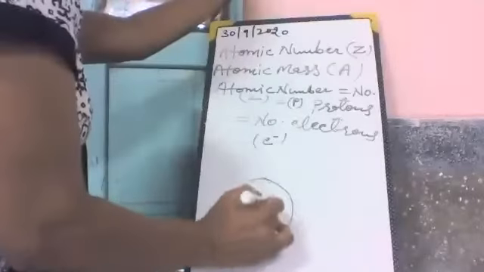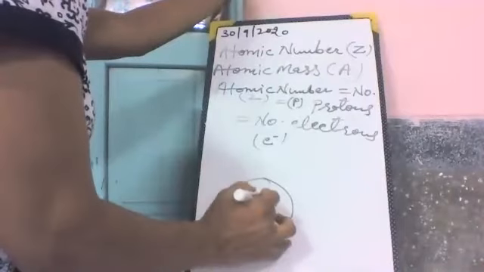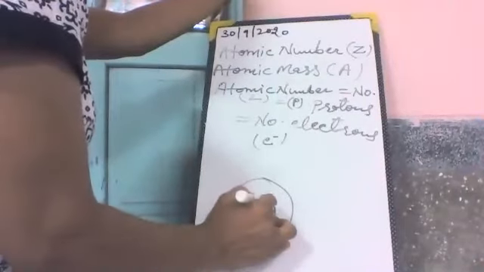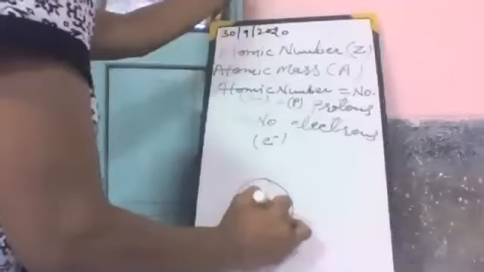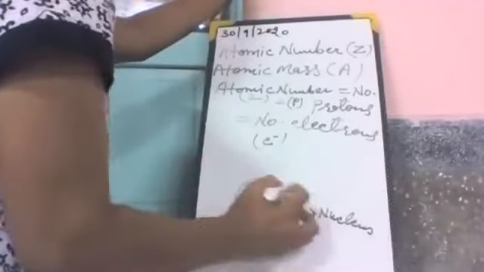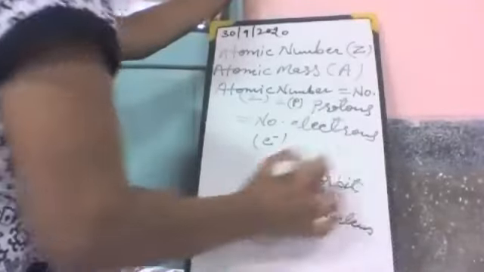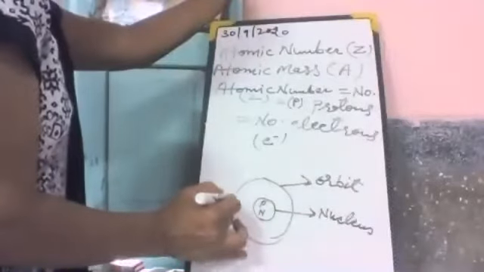What happens if an atom loses an electron? There are 2 particles in the nucleus. This is the nucleus, with proton and neutron. And these are orbits. In these orbits, electrons move.